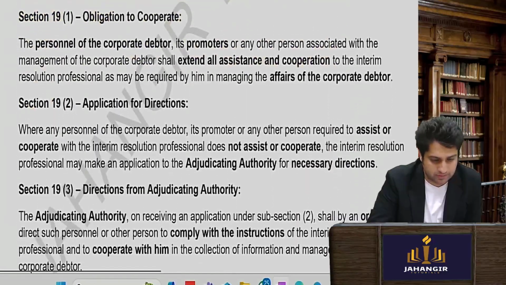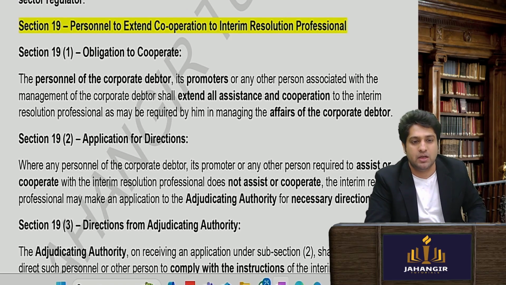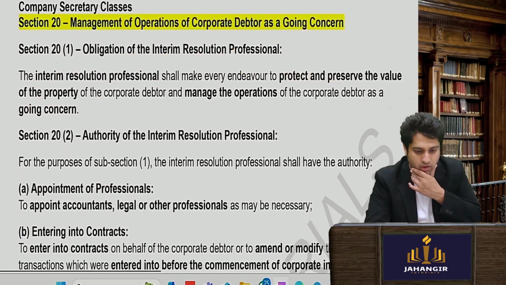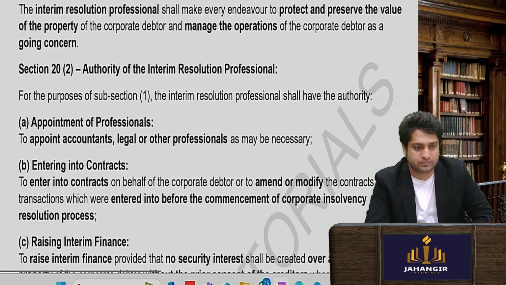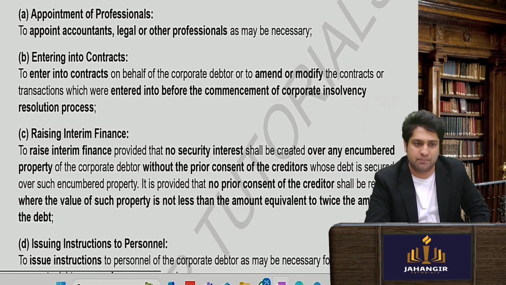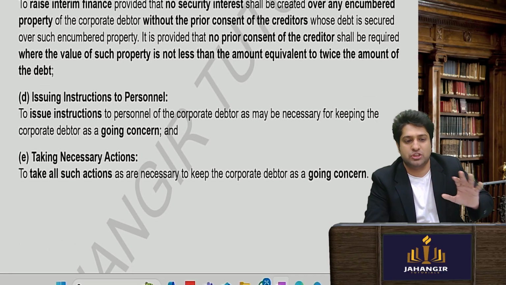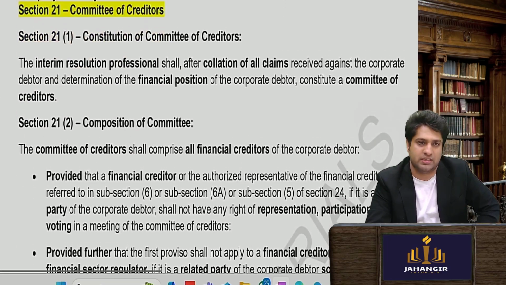So in section number 19, everybody has to listen to the IRP, cooperate with him, listen to his instructions, etc. Management of the affairs will be done on a going concern basis. He will have a right to appoint legal personnel, staff, amend contracts, raise interim finance, issue any kind of instruction to any employee, and take necessary measures to ensure that it's a going concern.